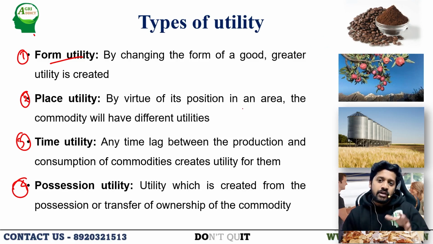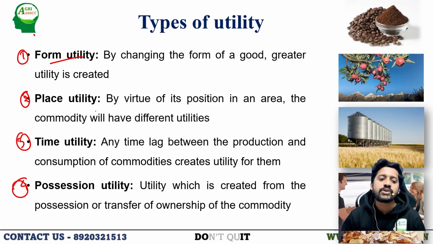So from coffee beans to coffee powder, the want satisfying power of the commodity is increasing by the change in form. So by change in the form of a good, greater utility is created. Thus that utility can be considered as form utility.